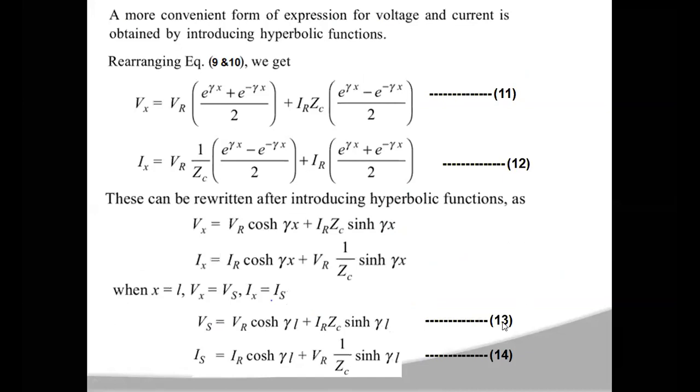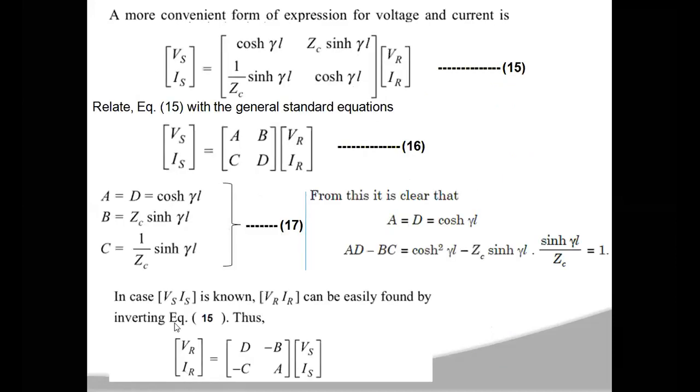So by using the 13th and 14th equations, if you know Vr and Ir as well as your transmission line parameters, you can calculate Vs and Is. Suppose you know the Vs and Is values, then you can also calculate Vr and Ir by inverting the 16th equation. When you invert it, you will get [Vr, Ir] equal to the inverse of the ABCD matrix times [Vs, Is].